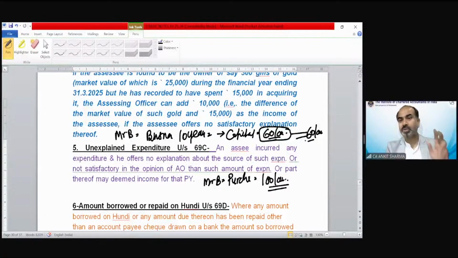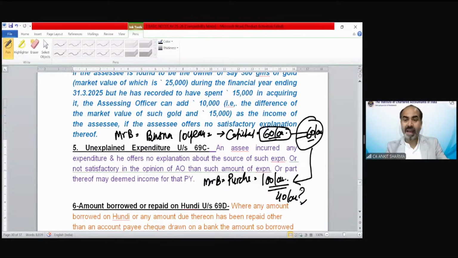So either you are going to satisfy them that I have earned that income, or the extra amount has been received as borrowing or my past saving. If that is not explained, then of course there is 3,000 which has come from some other source. So that needs to be asked. In the same way, if as per income tax record you have 60 lakh rupees capital, then whatever expenditure you can do, even after liquidity of all capital, could not exceed 60 lakh. If it is done, then income tax will ask you how this 40 lakh has been spent.